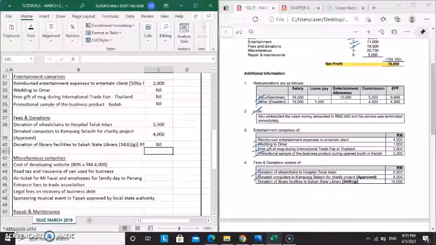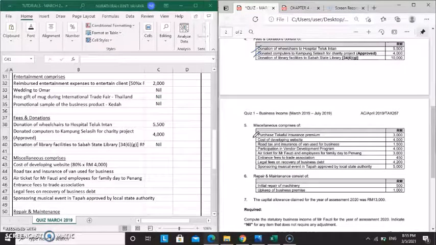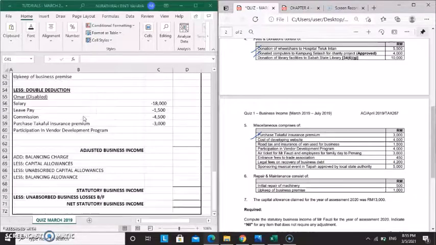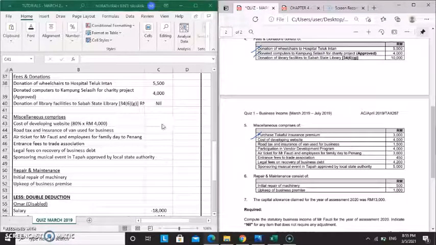So, okay, next, the item number 5 is miscellaneous. Okay, first, purchase of Takaful insurance premium. It falls under double deduction. We are going to record here, purchase Takaful insurance premium, we minus 3,000 ringgit.